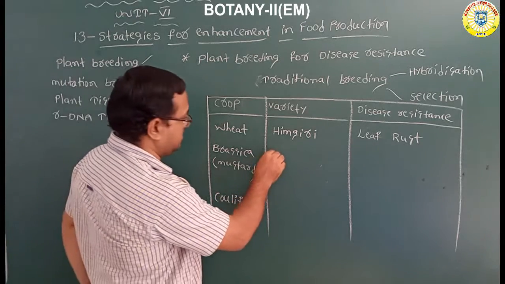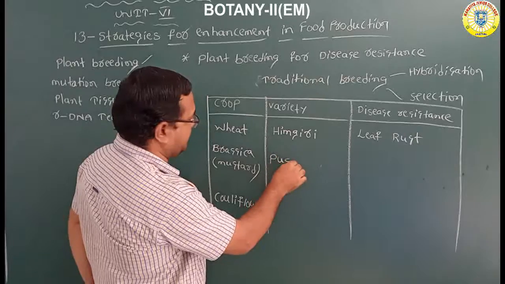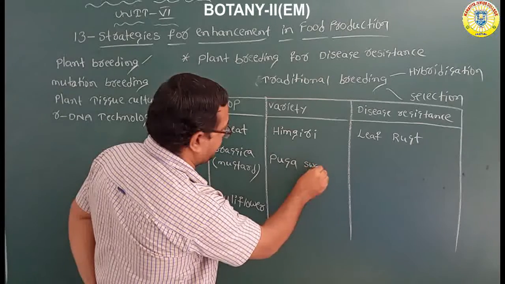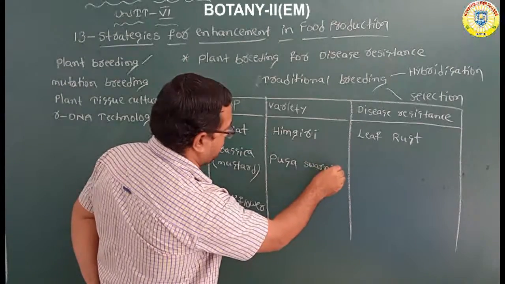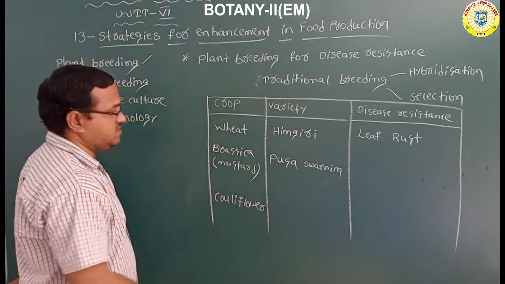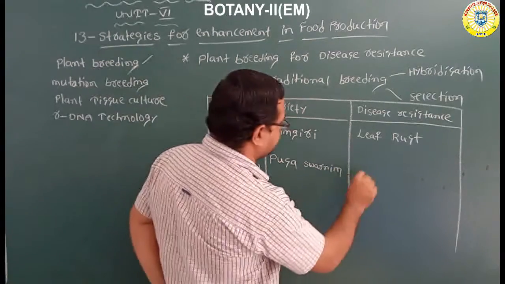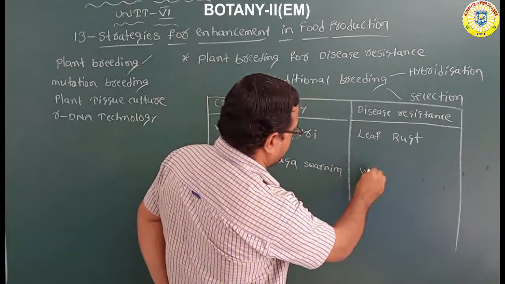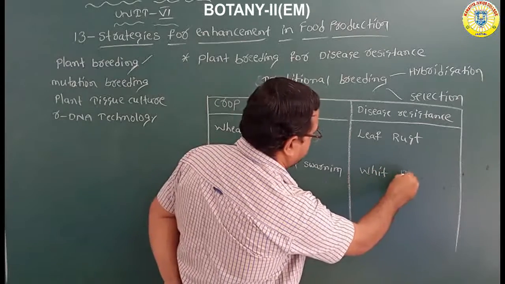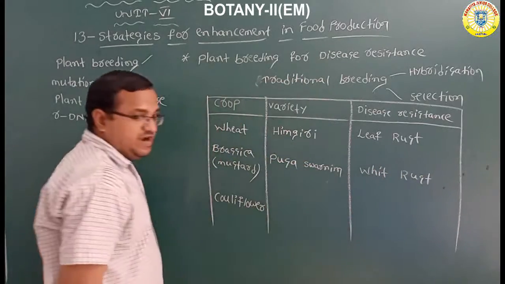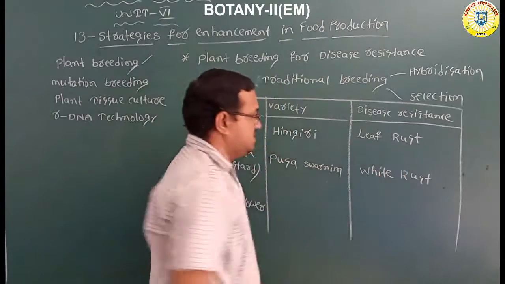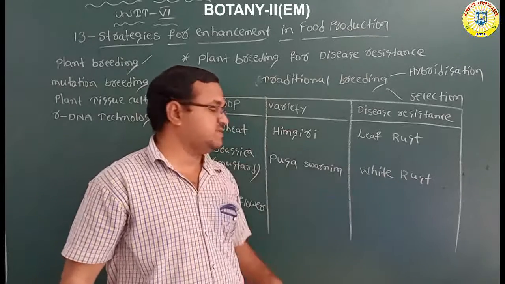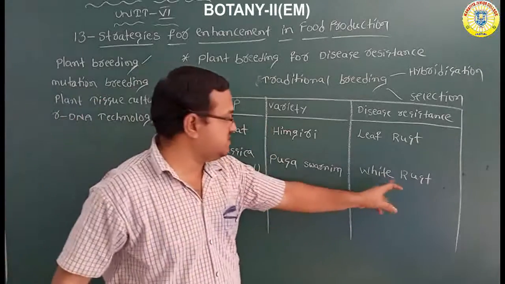In brassica, what variety are they cultivating? Pusa swarnim. This is a brassica variety. And what is the disease resistance? They develop resistance towards white rust. White rust is a disease, and they have resistance power towards this disease.